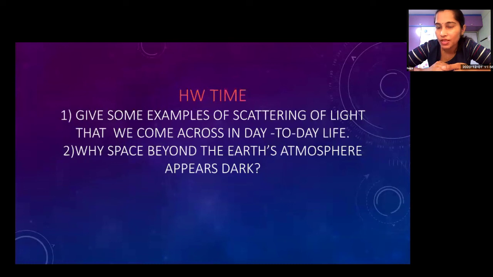Very easy question. If there is darkness in a room and only one window is open, the light comes in and there are some dust particles, that we can call scattering of light. Yes, this is scattering of light. Very good. You understood this concept. This is one example, the beam of light from a window. Yes, very good. Rainbow, yes. Rainbow is also an example of scattering of light.